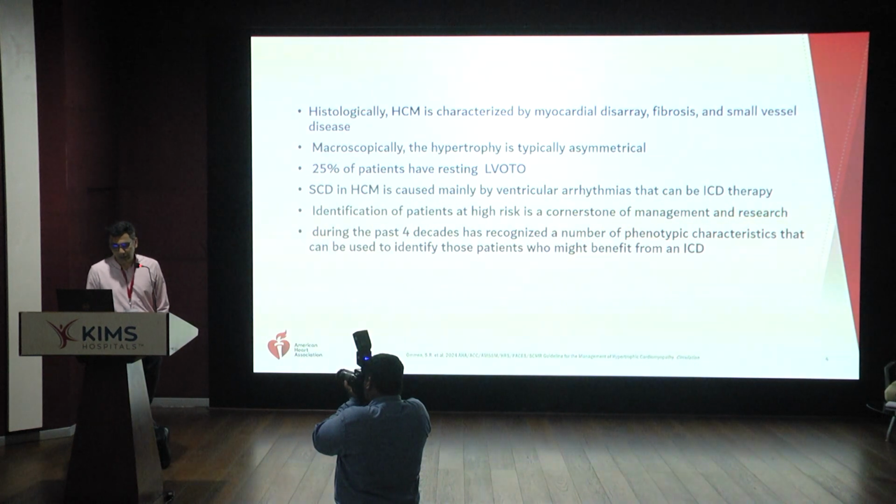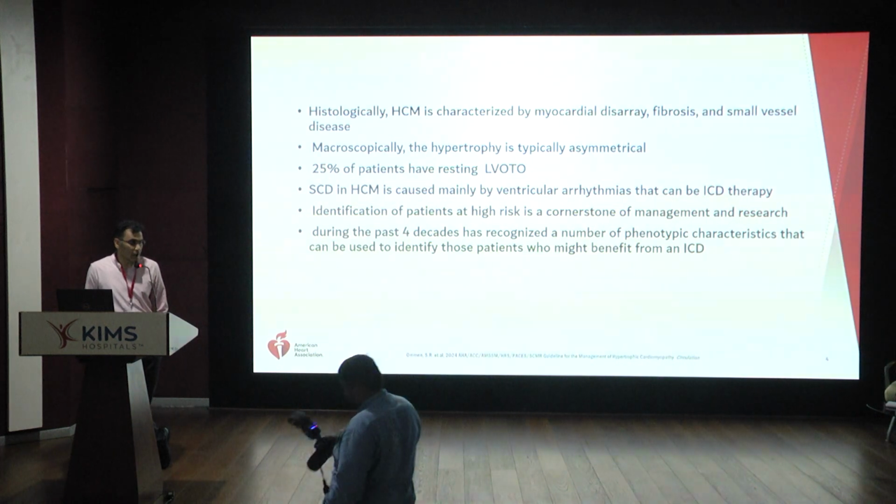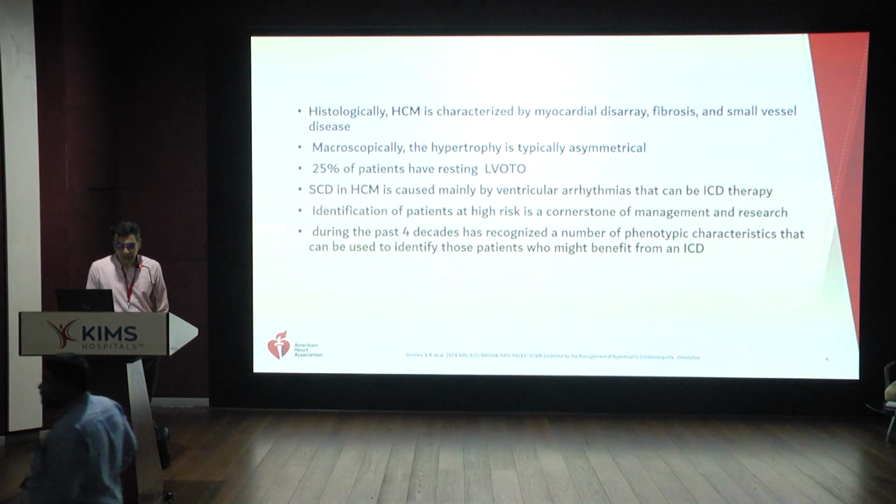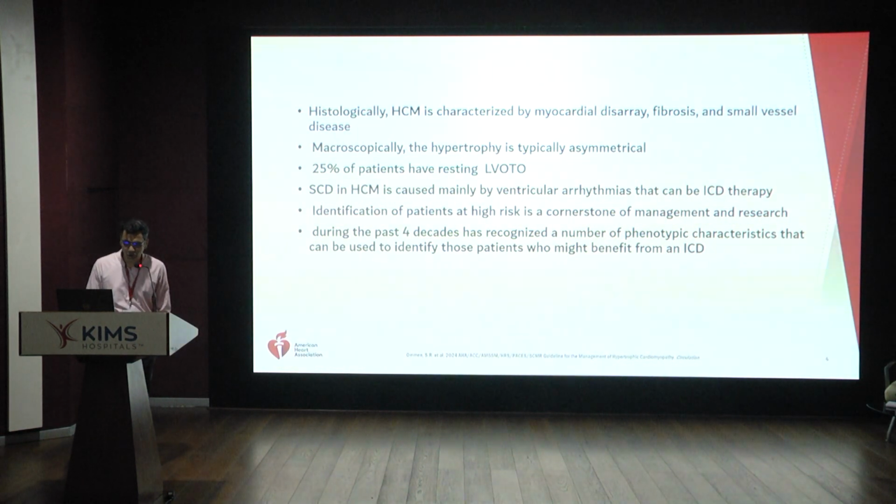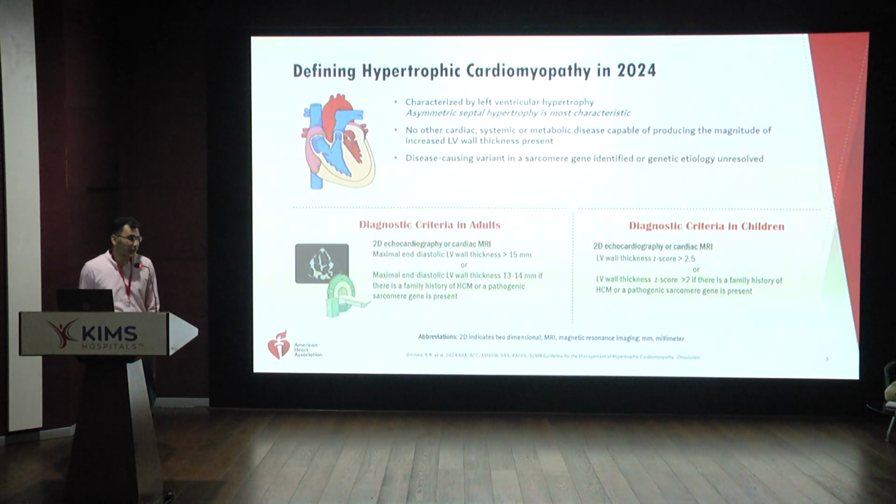Histologically, it has myocardial disarray, fibrosis, and small vessel disease. 25% of them have resting LVOT obstruction, and SCD is mainly caused by ventricular arrhythmias, which may or may not be amenable to ICD therapy. Identification of patients at high risk is the cornerstone of management of sudden cardiac arrest in these patients, and now we have significant experience in understanding a number of phenotypic characteristics that can be used to identify patients who may be candidates for a primary prevention ICD.